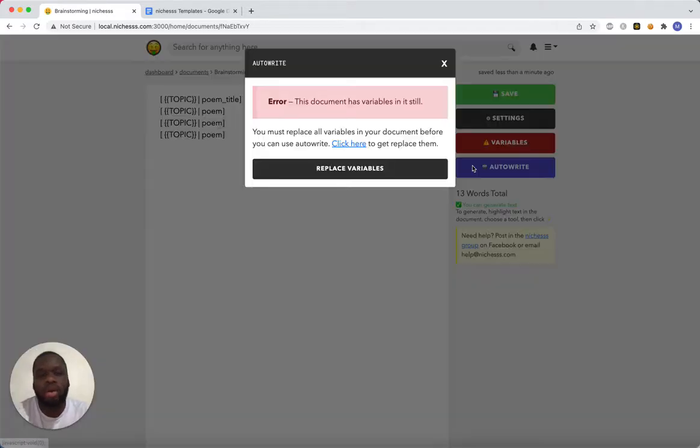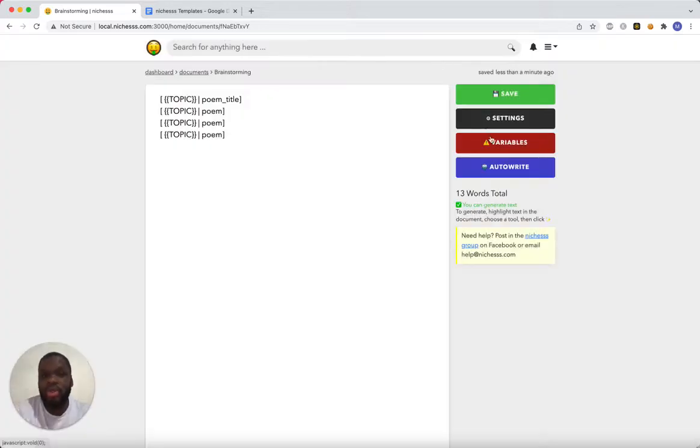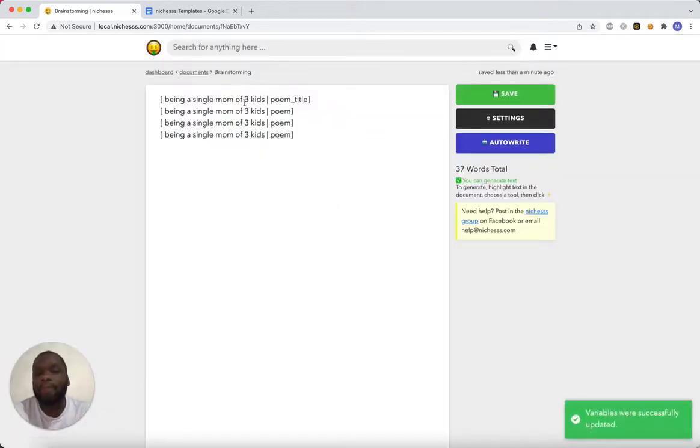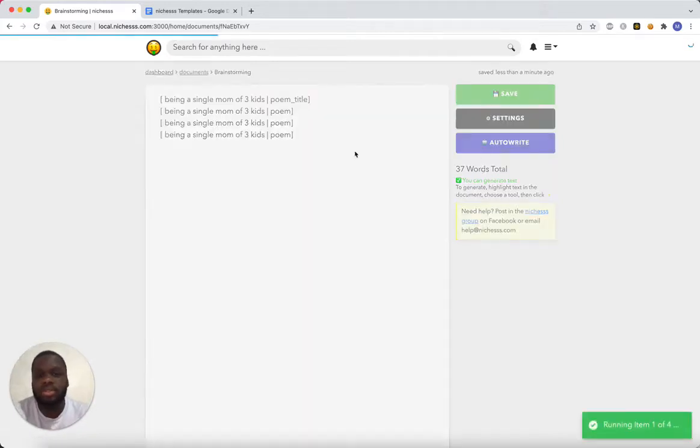So I'm going to try to hit auto write, and what happens is you get an error that the document still has variables in it. So the first thing you need to do is get rid of those variables. And how you get rid of the variables is you click the red variables button, and now I can enter a topic. So let's talk about being a single mom of 3 kids. I'm going to hit apply, and it replaces all the occurrences of topic, and now we're ready to auto write. So again, this is the first draft. Let's see what it comes up with. So let's do it.